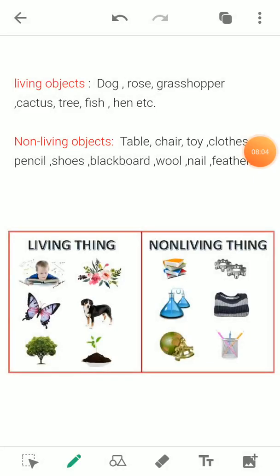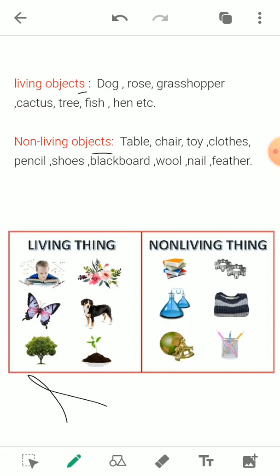Now if we see the classification of an object as living or non-living, we should know that all the living objects need food, water and air for their survival. Whereas in the case of a non-living object, they do not require these things. It means there are certain properties of the living object which make them differ from the non-living object.